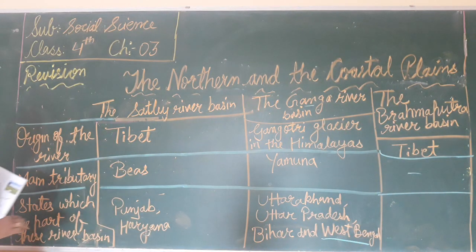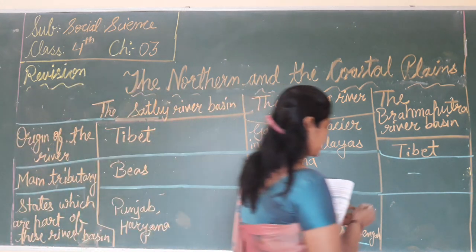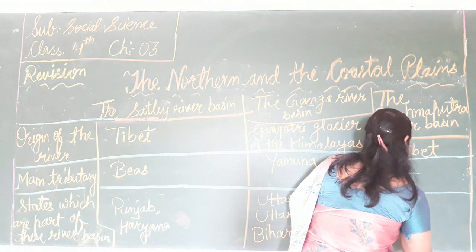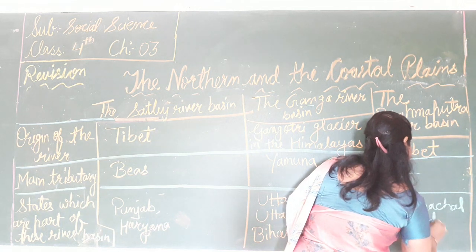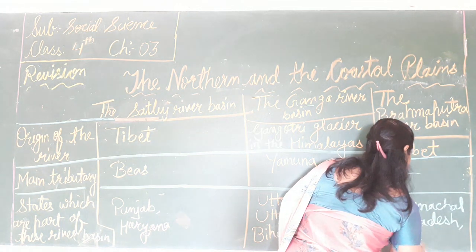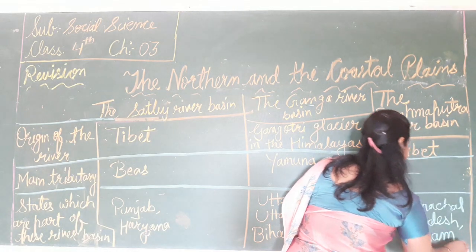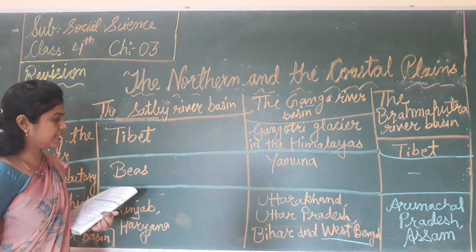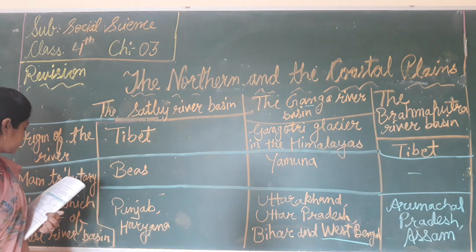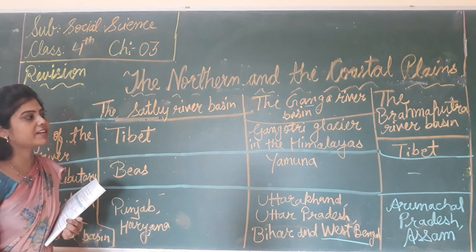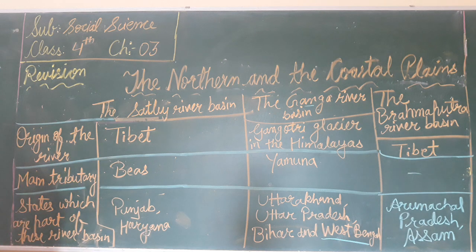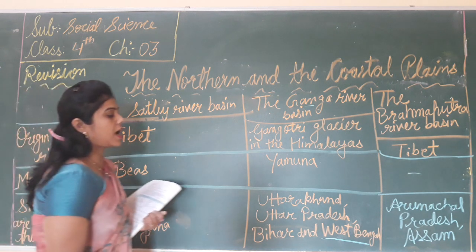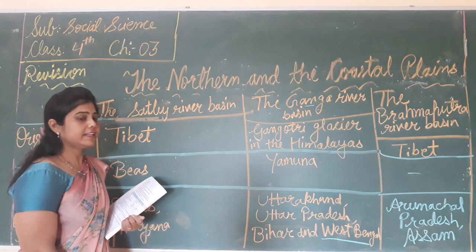Which states are part of this river basin? Arunachal Pradesh and Assam. These are the states that are part of the Brahmaputra river basin. And the Brahmaputra is called Shyampo in Tibet.